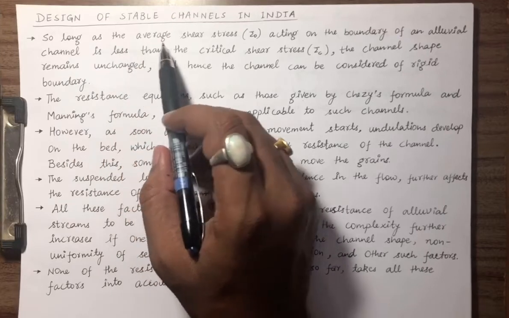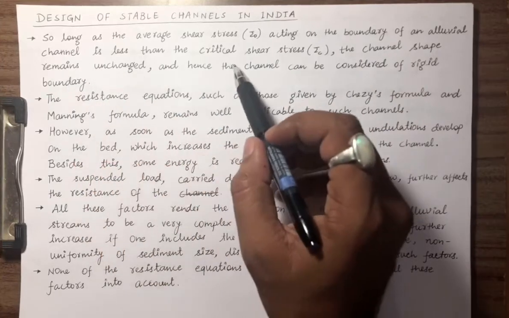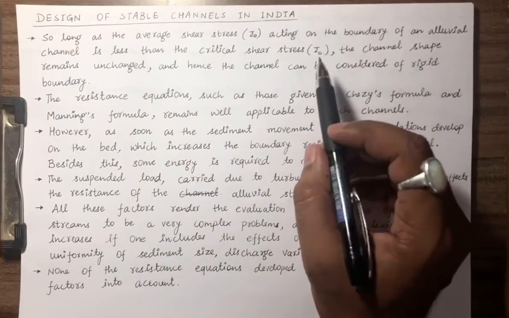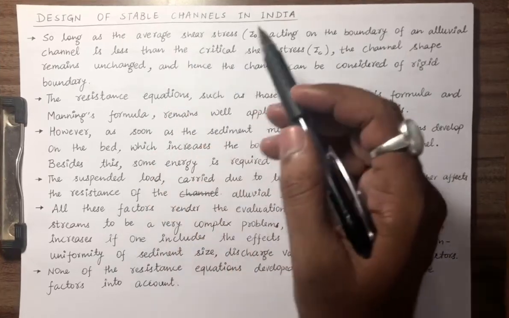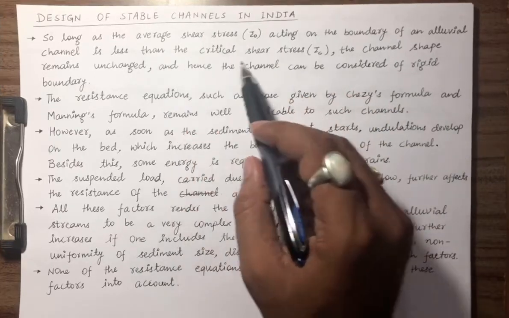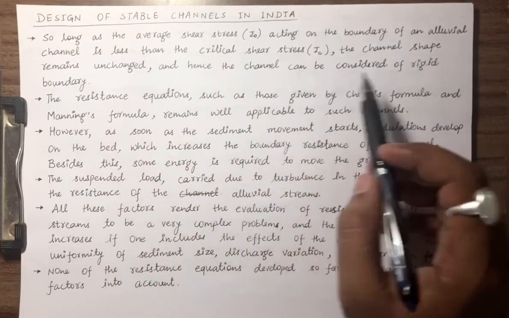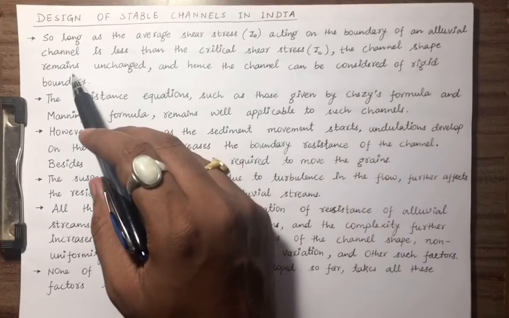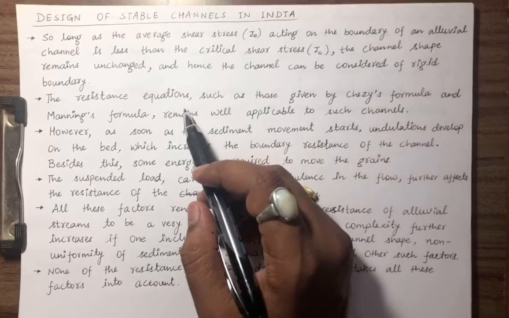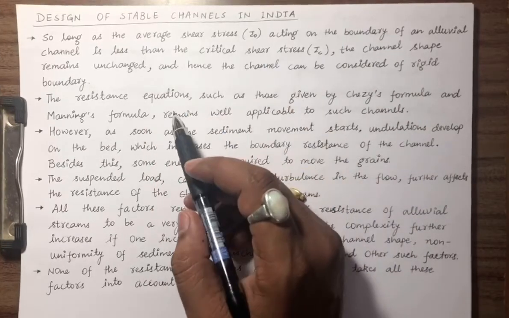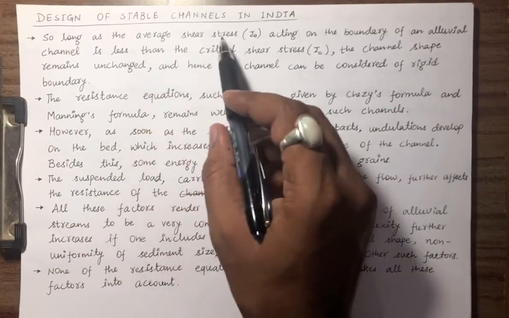As long as the average shear stress acting on the boundary of an alluvial channel is less than the critical shear stress, the critical shear stress being the disturbing force and the average shear stress acting on the boundary being the restoring force, the channel shape remains unchanged, and hence the channel can be considered of rigid boundary. Why rigid? Because the shape is not going to change, and all the sediment will be transported because of this condition. Critical shear is greater than the average shear.